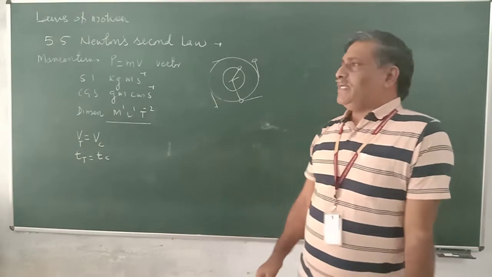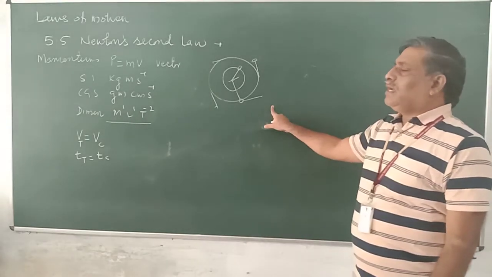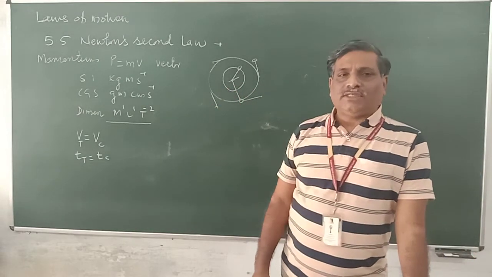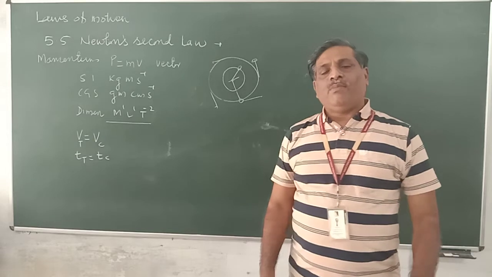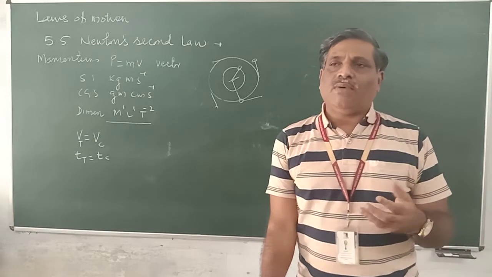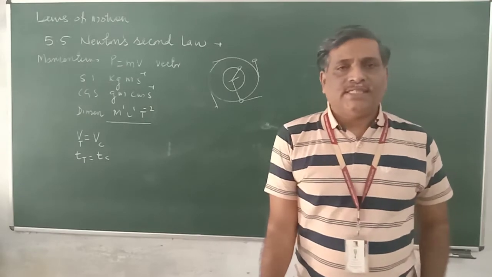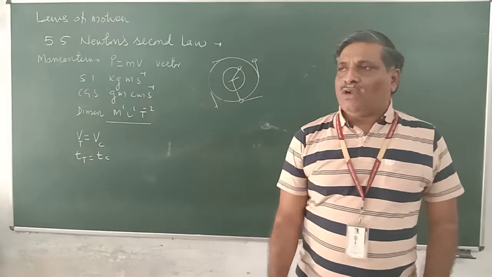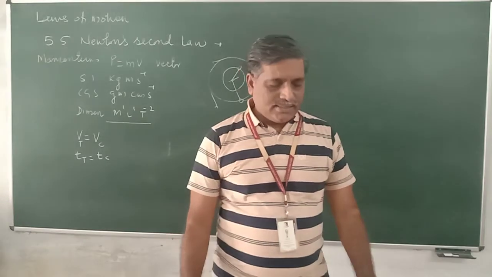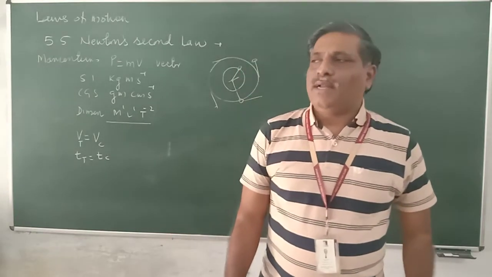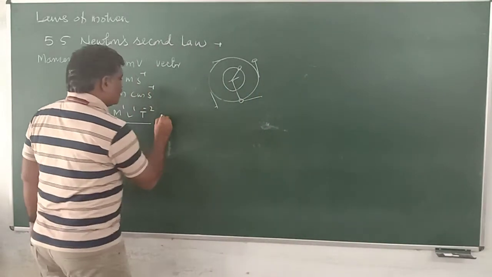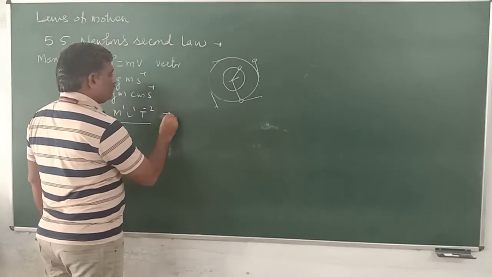In both cases, when the speed increases or the radius decreases, we are increasing acceleration. Therefore, when more acceleration or more momentum change is required, more force is needed. So altogether we can summarize this, and this is given by Newton. The statement comes like this: this is Newton's second law.